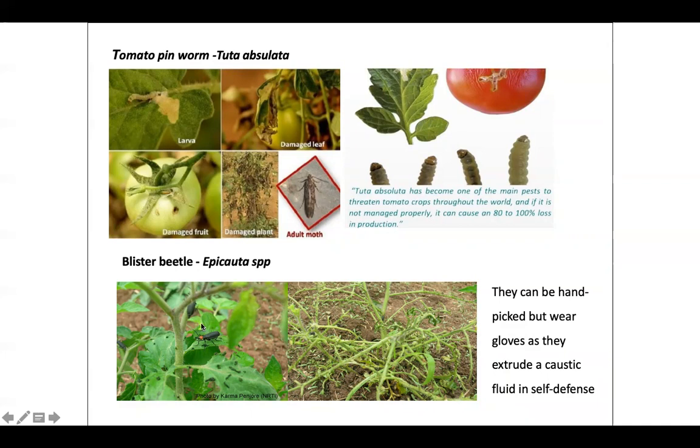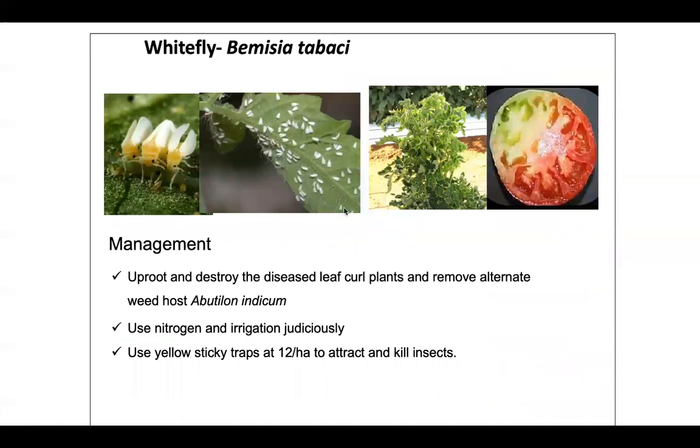Then the blister beetle is a small black beetle which cuts and eats the leaf, and in severe infestation you cannot see any leaf on the plant. Whereas whitefly, Bemisia tabaci, is a very famous pest and it causes direct damage as well as indirect damage by transmission of viruses like tomato leaf curl virus. Here you can see stunting and yellowing of the plant, and the plant is unable to bear fruit. If it bears fruit, the fruit ripens unevenly and becomes uneven in size.